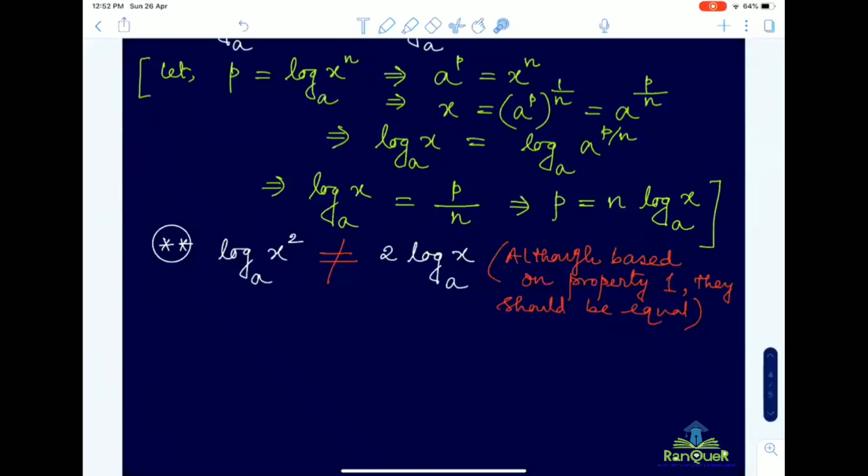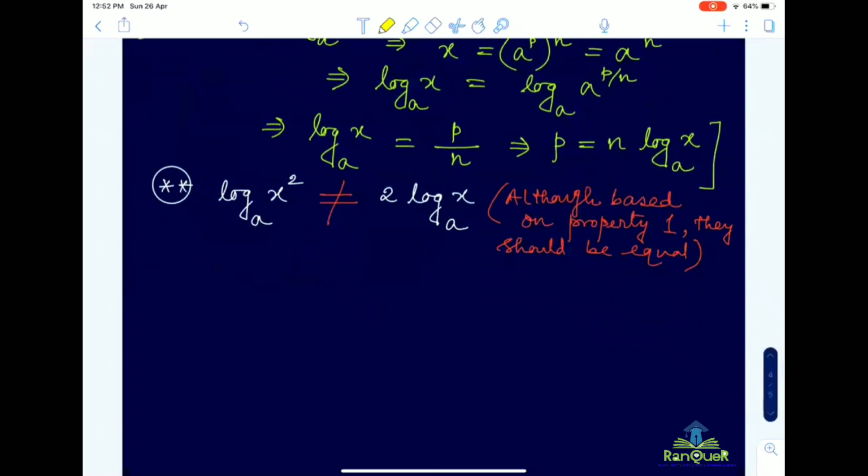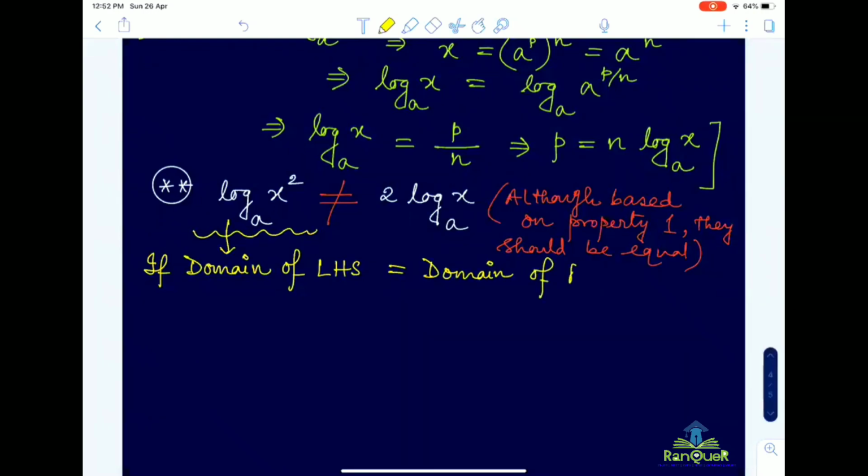Remember, whenever you are writing two quantities as equal, you have to keep in mind that they are only equal if the domain of the left hand side is equal to the domain of the right hand side.